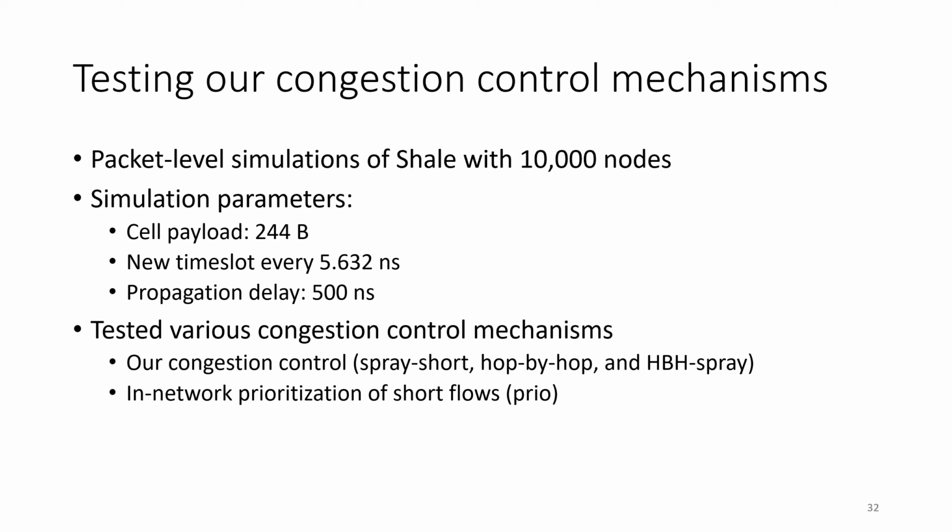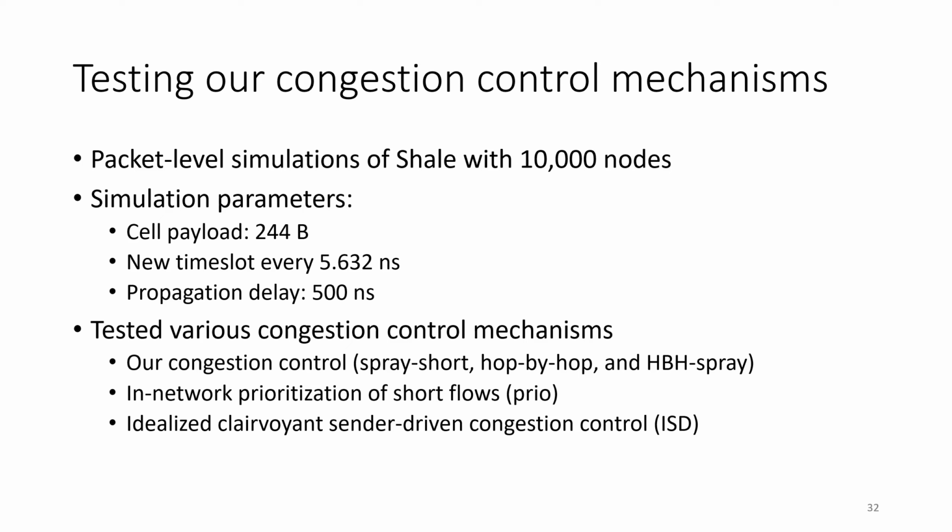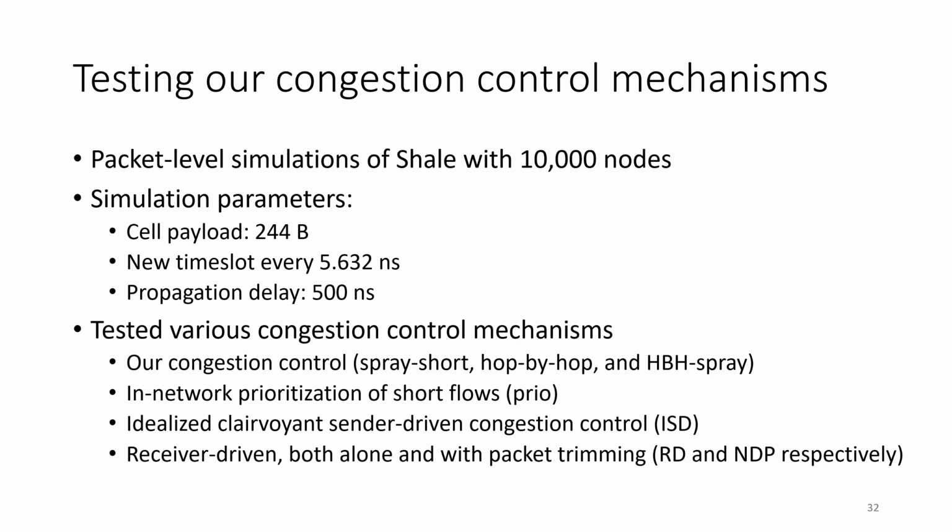competing baseline where we basically just, at each queue, prioritize cells from short flows. We call this prio. We also have an idealized clairvoyant sender-driven congestion control where nodes telepathically know about all the other senders in the system. We call this ISD. And finally, we have a receiver-driven congestion control called RD. And we also add packet trimming to make a congestion control system we call NDP because it's basically a version of NDP that's transposed into our Shale context.